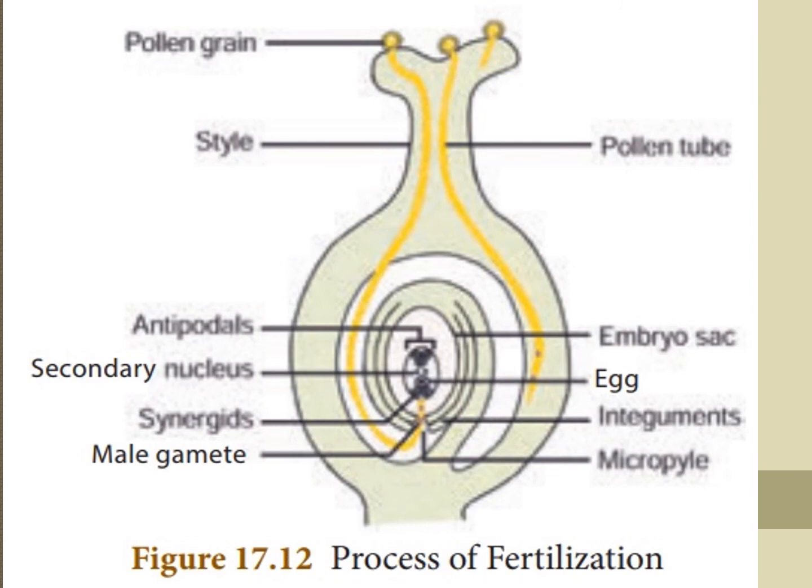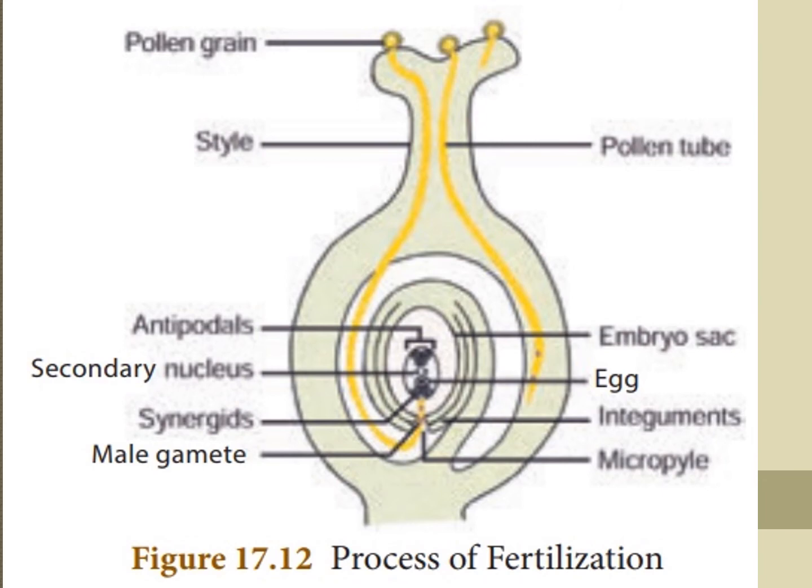Since two types of fusion, syngamy and triple fusion, take place, that process is double fertilization. After triple fusion, the primary endosperm nucleus develops into endosperm.